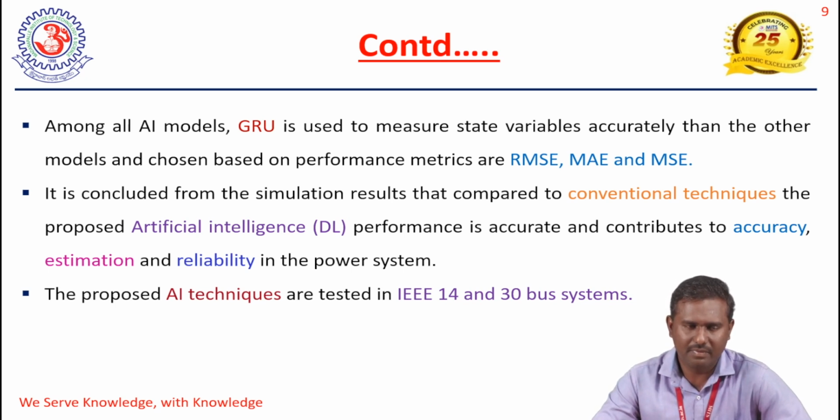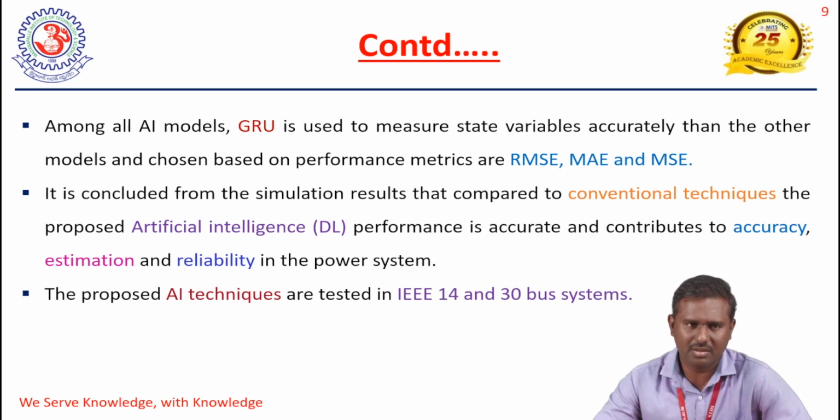Even though the artificial intelligence techniques minimize the error to around 1% or 1.5%, we still have to rectify that error, so we incorporate the phasor measurement unit in the bus system. In the IEEE 14 bus system, we placed three phasor measurement units, and in the IEEE 30 bus system, we used seven phasor measurement units.